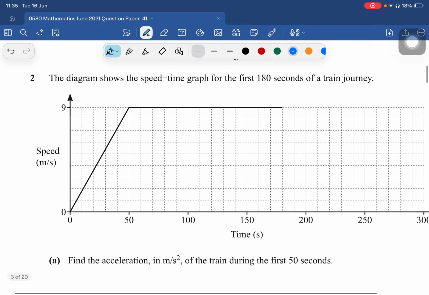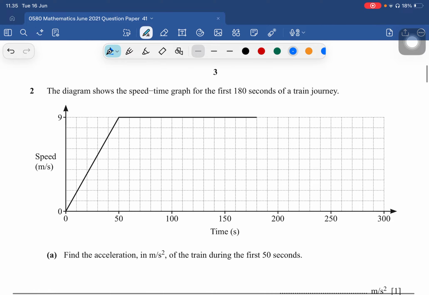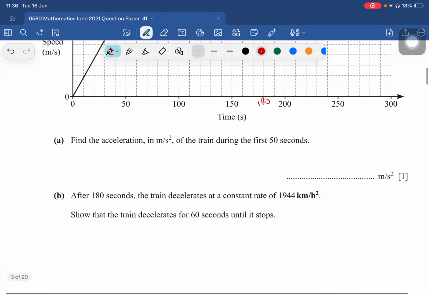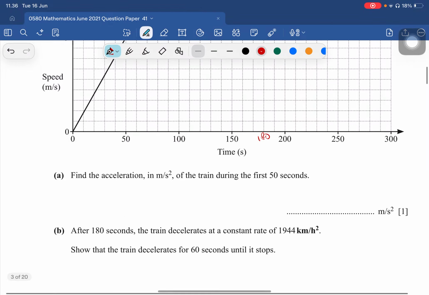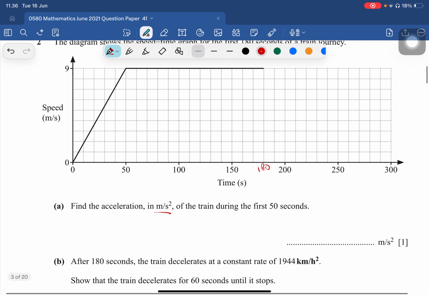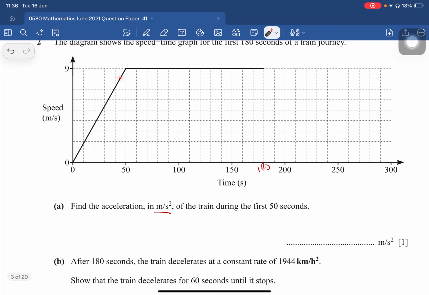Number 2. The diagram shows the speed-time graph for the first 180 seconds of a train journey. Find the acceleration in meters per second squared of the train during the first 50 seconds.